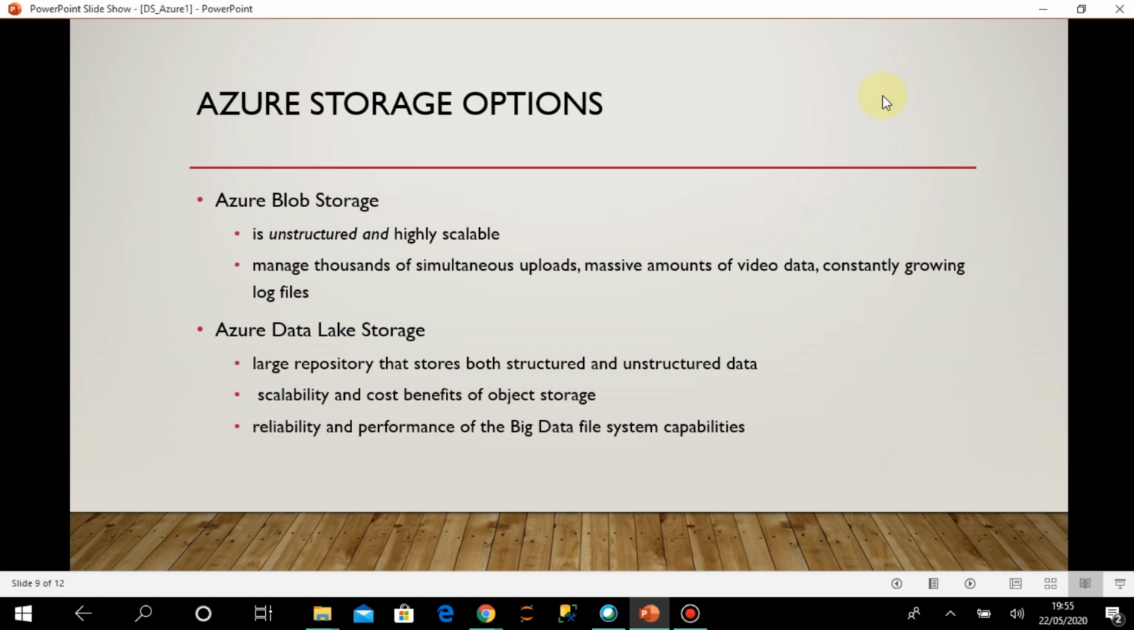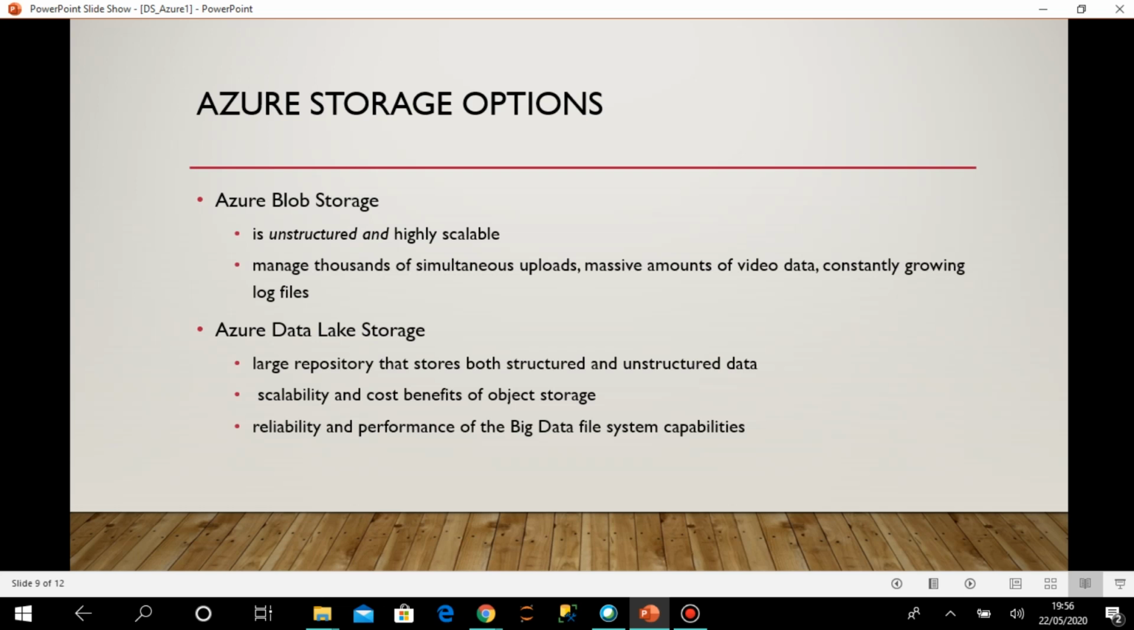Then comes blob storage. It's kind of a file storage, but it is very efficient. It is scalable and cost effective as well. So it's unstructured and highly scalable. That is the main feature of it. You can keep the unstructured files here, and as and when required, you can scale it.